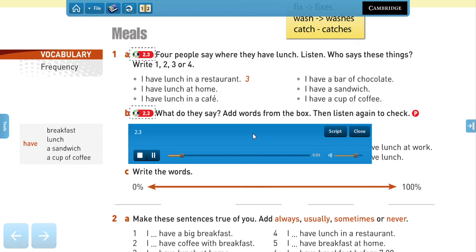1, I usually have lunch in a cafe near my office. I have a sandwich and a cup of coffee usually. 2, I usually have lunch at home. I sometimes go out to a restaurant, but it's quite expensive. 3, Well, I always have lunch at work. We have a really good restaurant at the factory, so we all eat there. 4, I never have lunch. I don't have time. I just have a bar of chocolate.